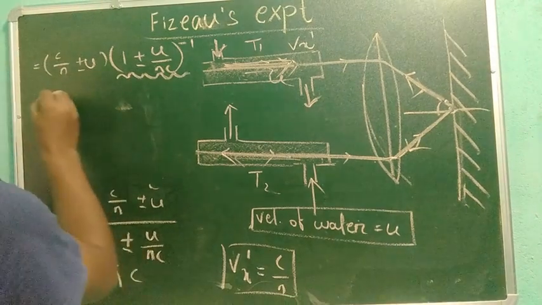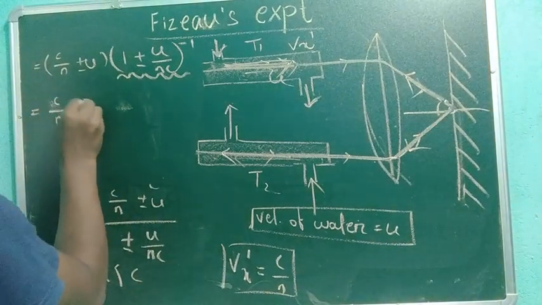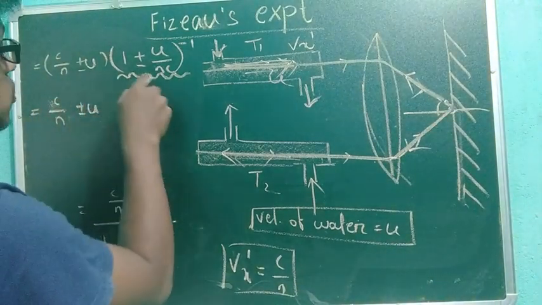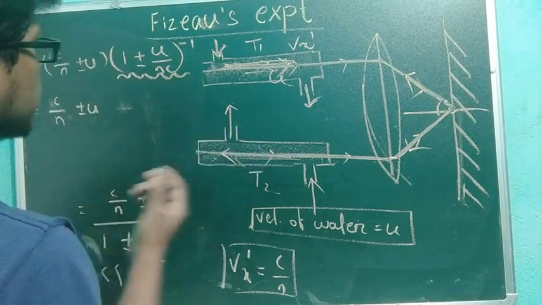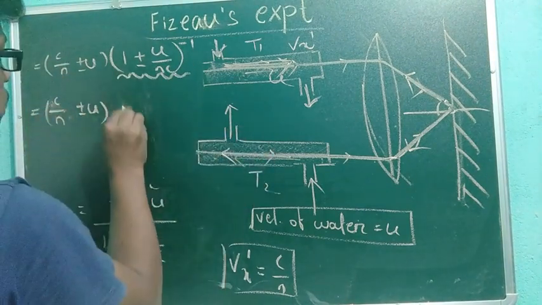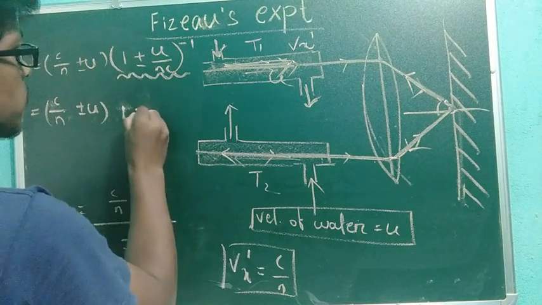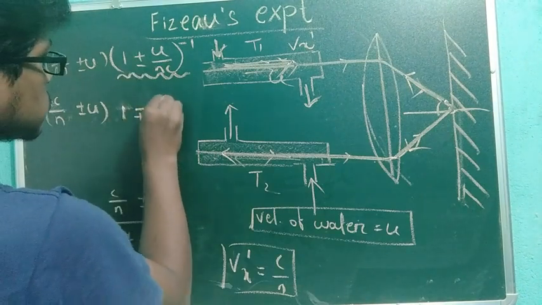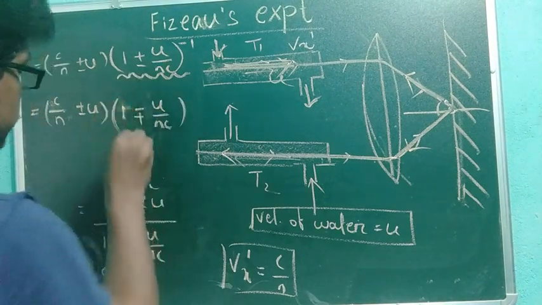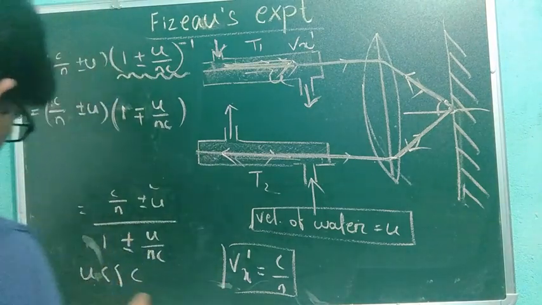I have already done such expressions in previous cases. Only a minus will be introduced, so it will be minus plus instead of plus minus u by nc. Now what will I do? I will multiply.